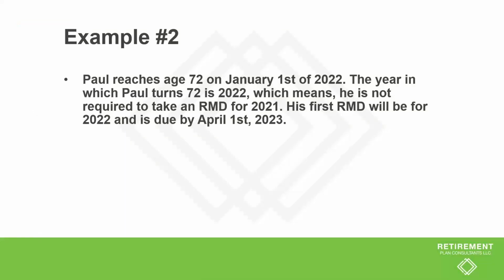Example 2, Paul reaches age 72 on January 1st of 2022. The year in which Paul turns 72 is 2022, which means he is not required to take an RMD for 2021. His first RMD will be for 2022 and is due by April 1st, 2023.